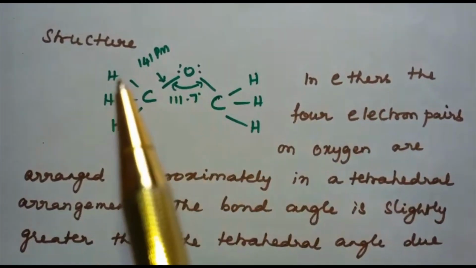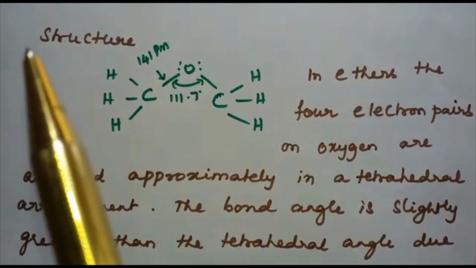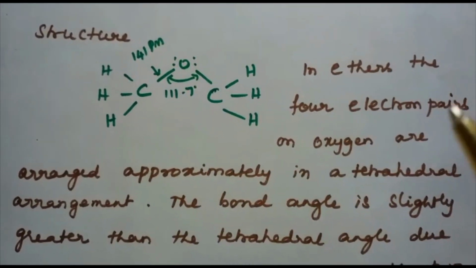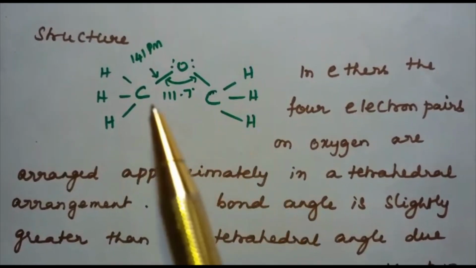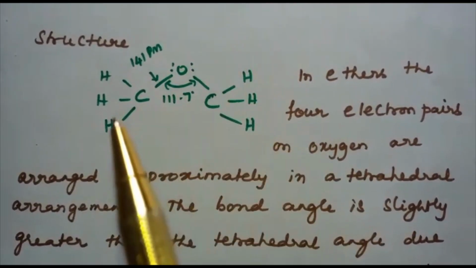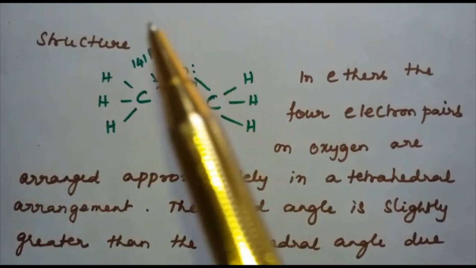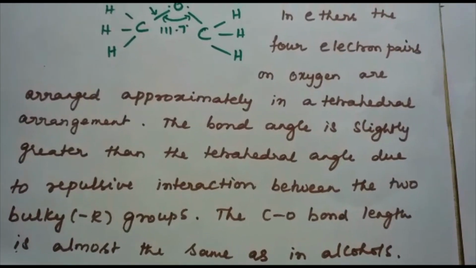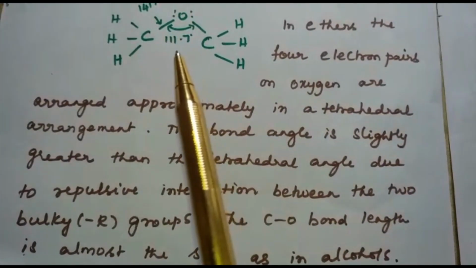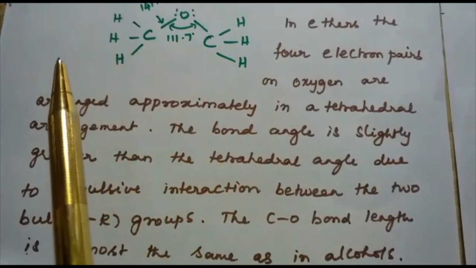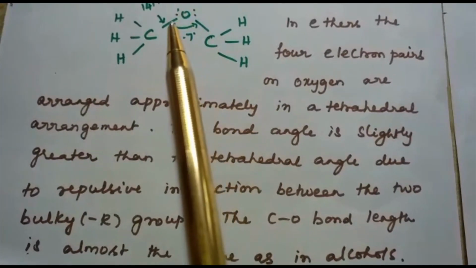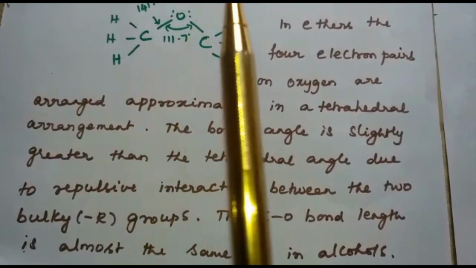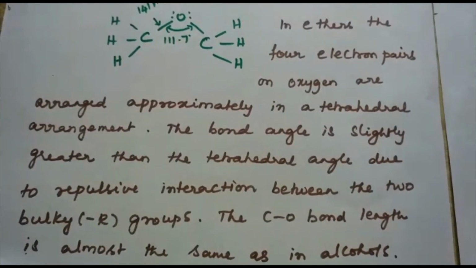In ethers, there are 4 electron pairs on oxygen, that is 2 bonding pairs as well as 2 lone pairs. They are arranged approximately in a tetrahedral arrangement. The bond angle is found to be slightly greater than the normal tetrahedral angle. Why is it slightly greater? This is because of the repulsive interaction of the 2 bulky groups, that is the CH3 group and CH3 group over here. The C-O bond length is almost the same as that in alcohols.